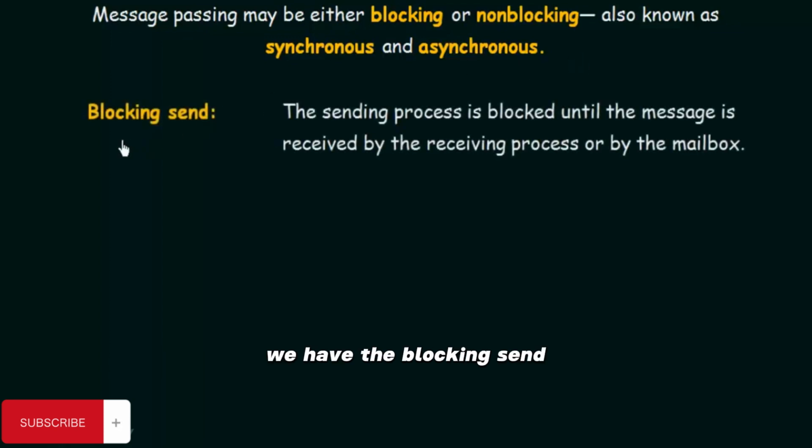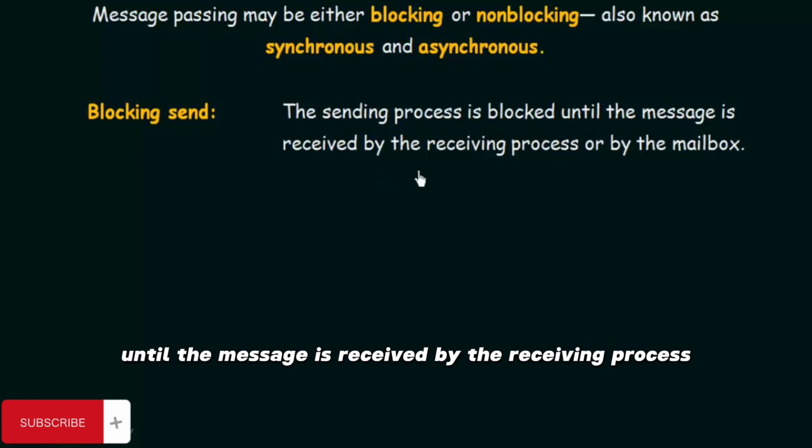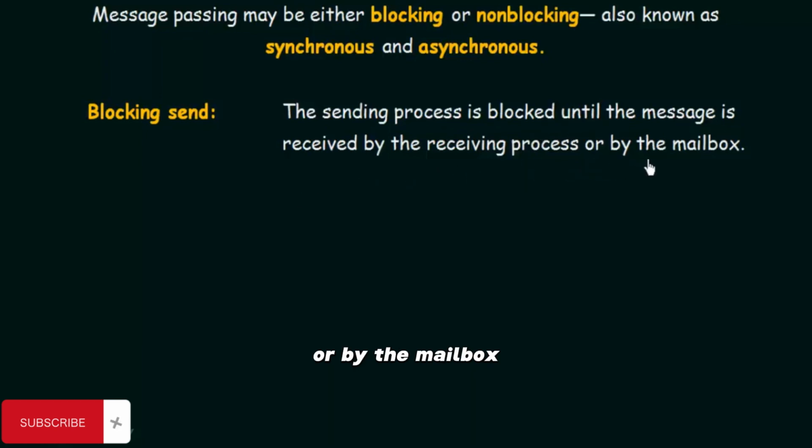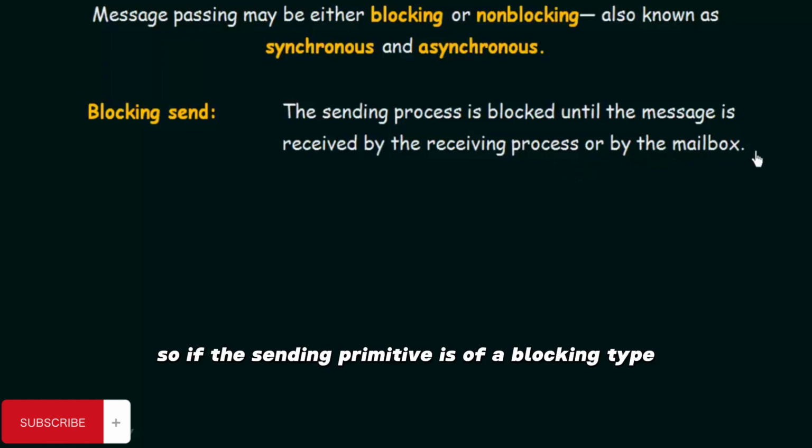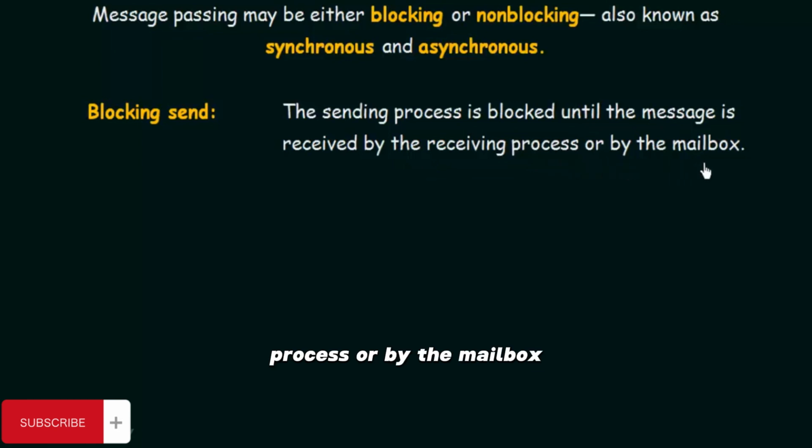First of all, we have the blocking send. That means the sending primitive is of a blocking type. What does it mean? The sending process is blocked until the message is received by the receiving process or by the mailbox. So if the sending primitive is of a blocking type, the sending process is blocked until the message is received by the receiving process or by the mailbox.